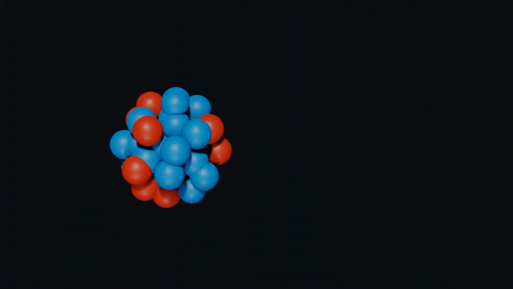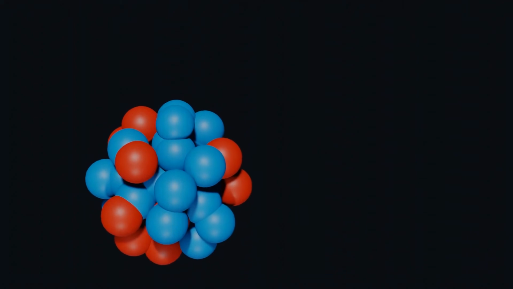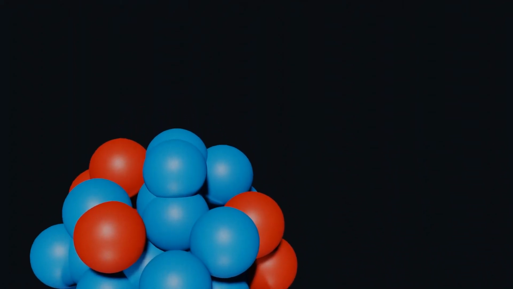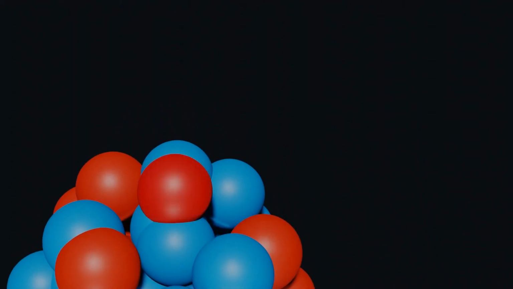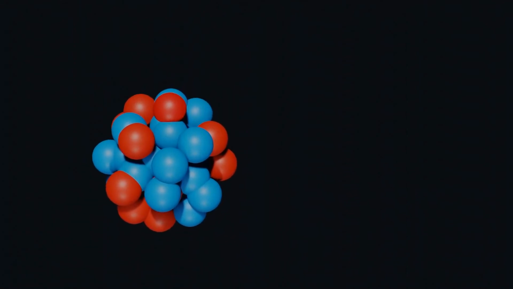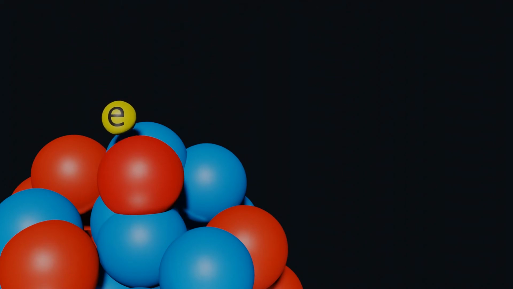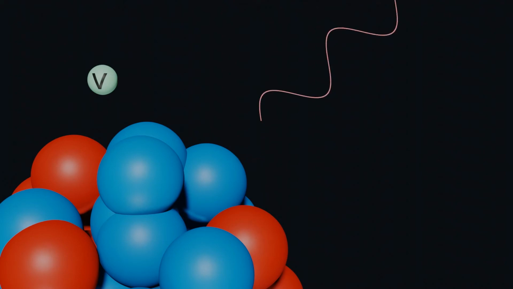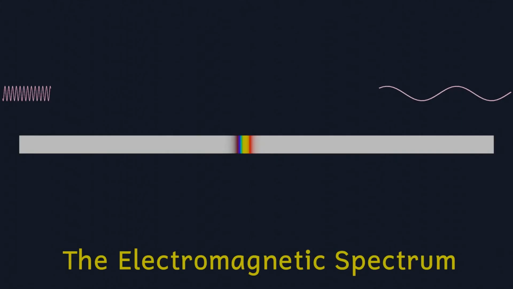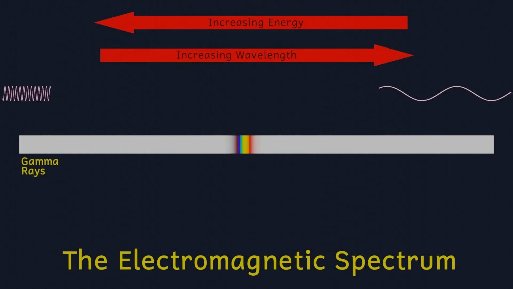However, in 0.001% of potassium-40 decays, it happens by the potassium emitting a neutrino and a positron. This positron is the antimatter equivalent of an electron. In addition, about 10% of the radioactive potassium decays by capturing an electron, turning it into argon-40, and in doing this it also emits a neutrino and a gamma ray. Gamma rays are high-energy electromagnetic waves.